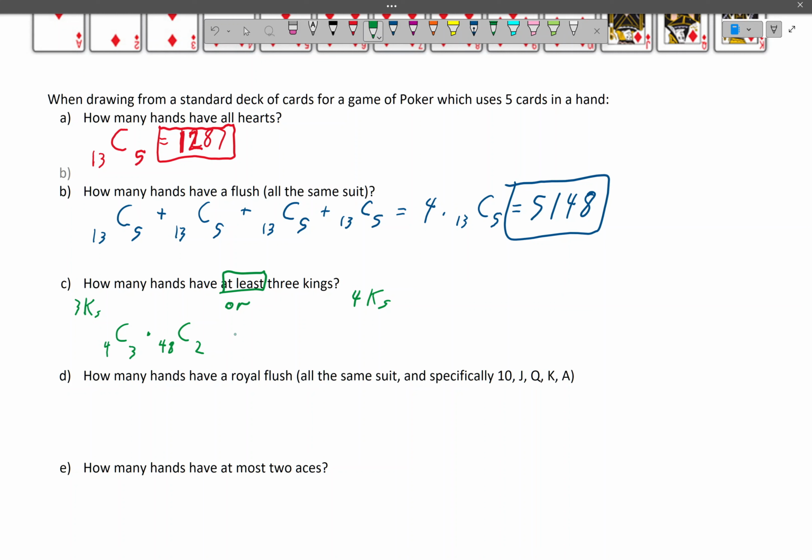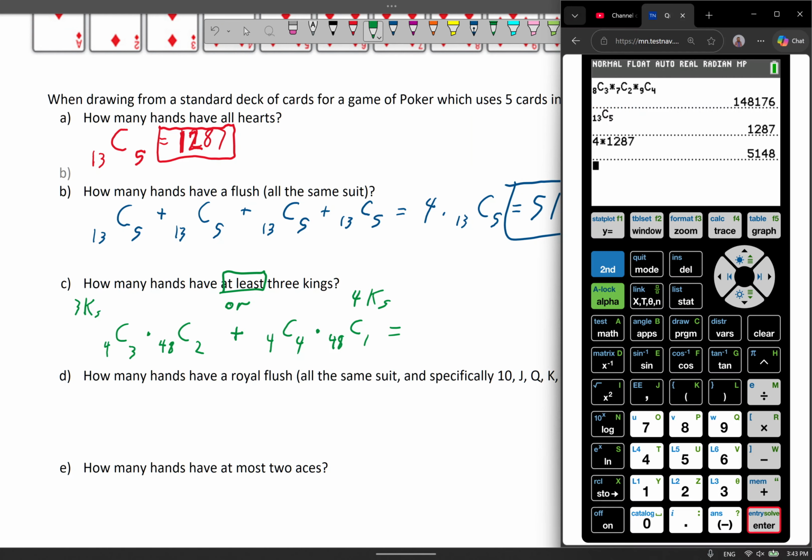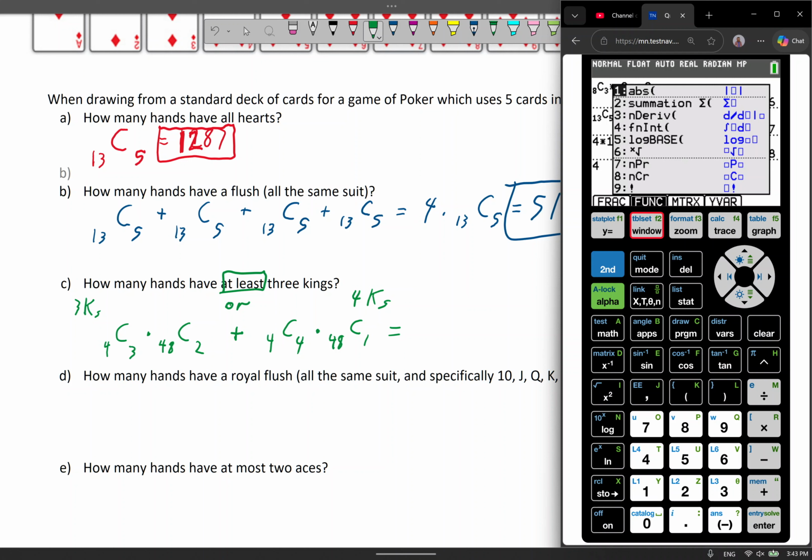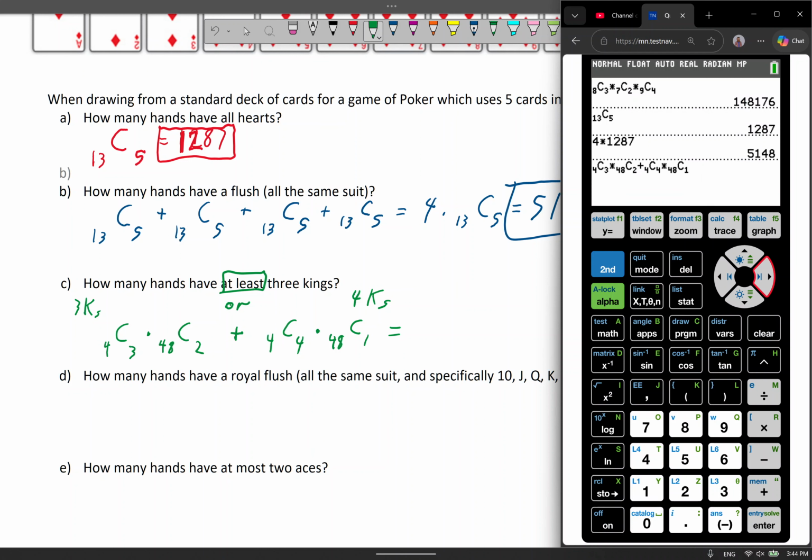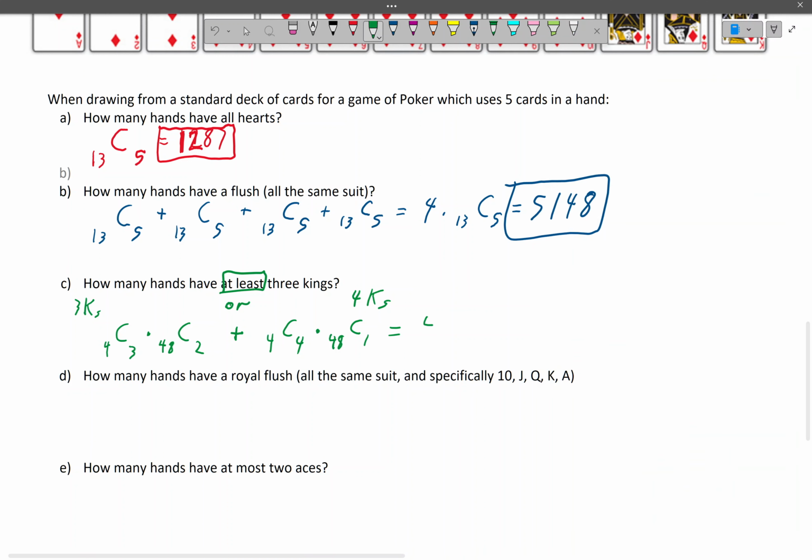Or, like I said before, which means adding 4 choose 4. So now we're choosing all 4 kings and 1 other card out of the 48 total. So now we have these 2 things that we're going to add together. It takes some time to write these in, but other than that, it's pretty simple. All right, as you can see, my calculator shows exactly what I wrote on the page. And so we multiply it and add in whatever, 4,560.